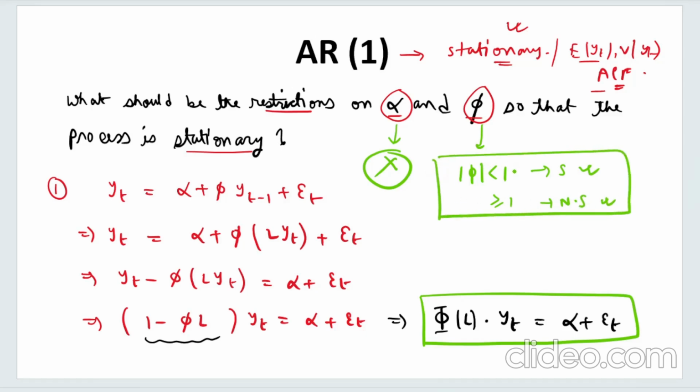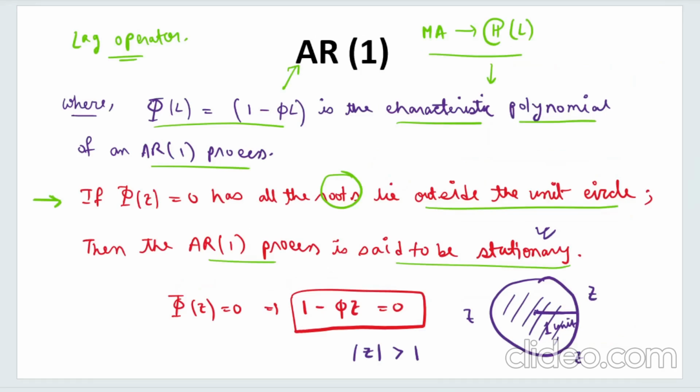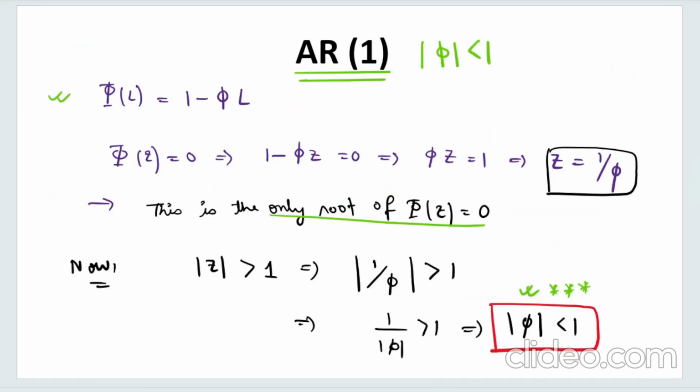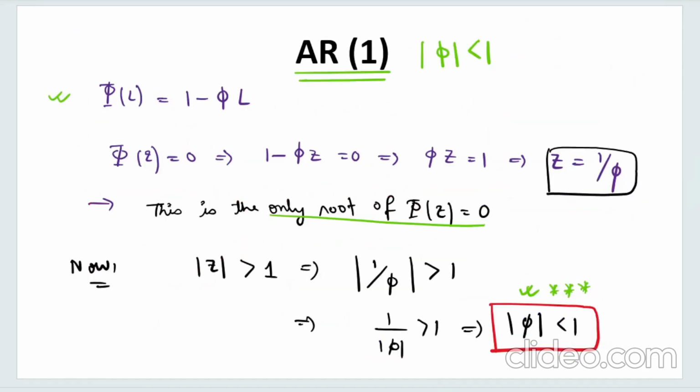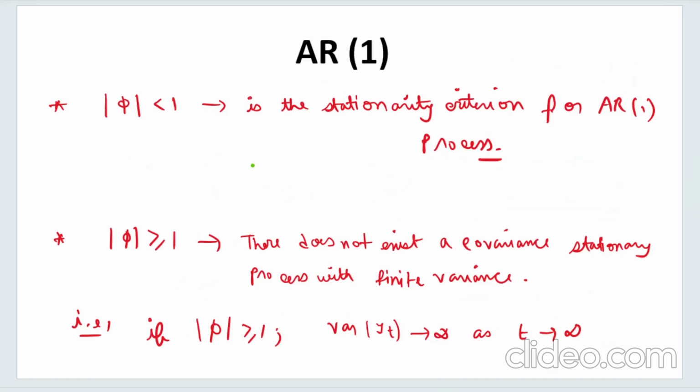If mod phi is less than 1, the process is stationary. That is the criteria we have found here. But if it is greater than or equal to 1, the process will be non-stationary. And that is what I have summarized here: mod phi less than 1 is the stationarity criteria for the AR1 process, and if mod phi is greater than or equal to 1, there does not exist a covariance stationary process with a finite variance, which basically means what we have again seen diagrammatically, that if mod phi is greater than or equal to 1, the variance of yt tends to infinity as t tends to infinity.